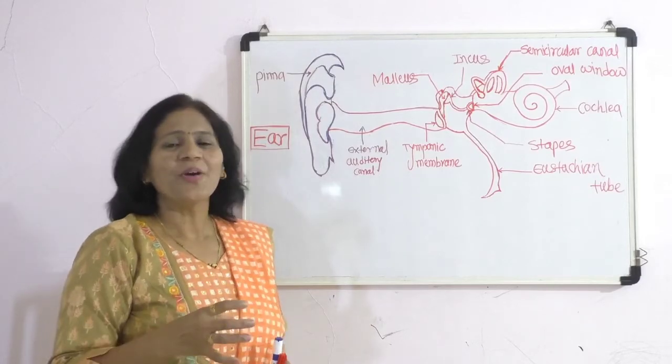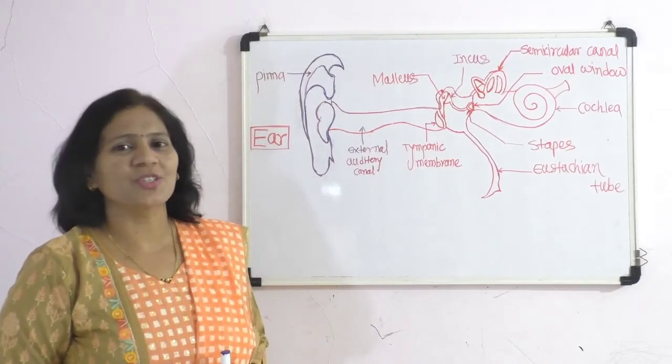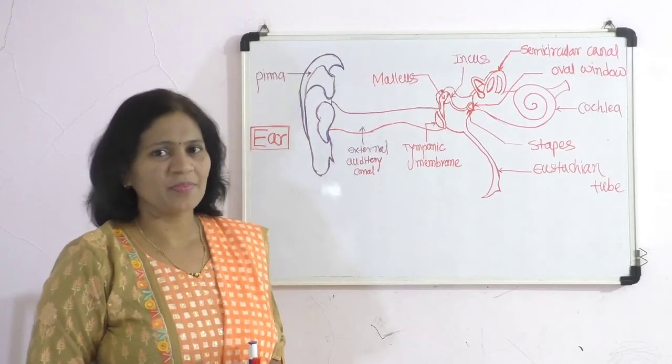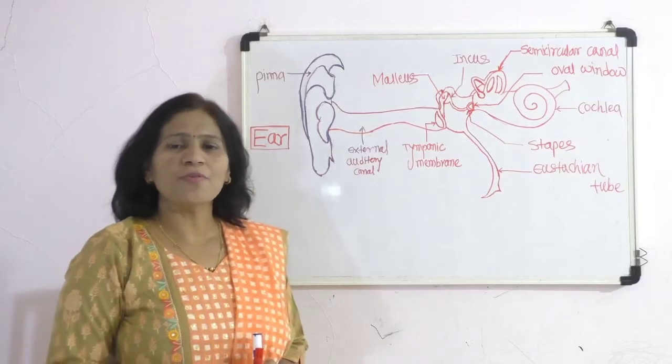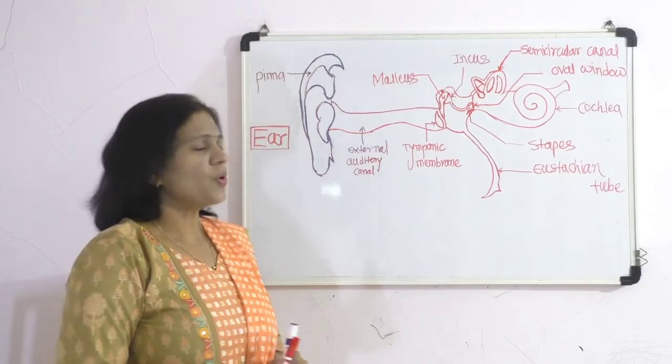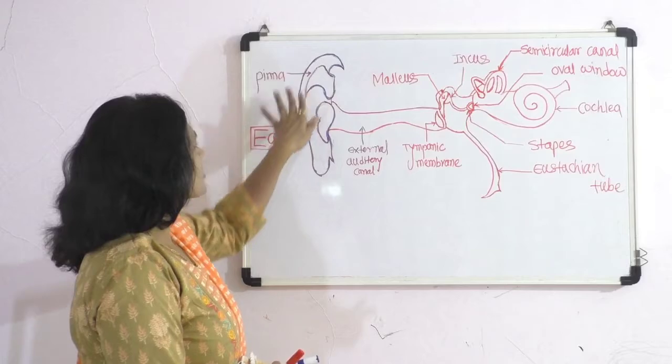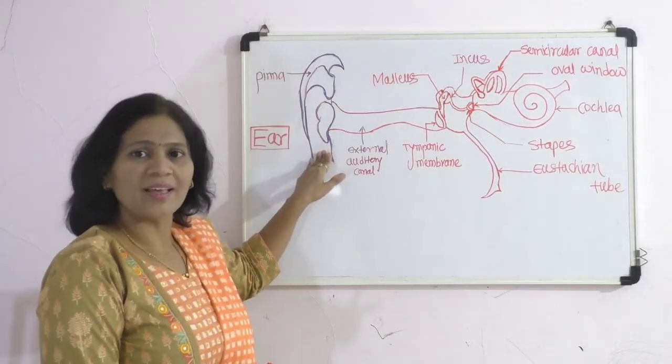Initially we will discuss the structure of the external ear, which is made up of cartilage.